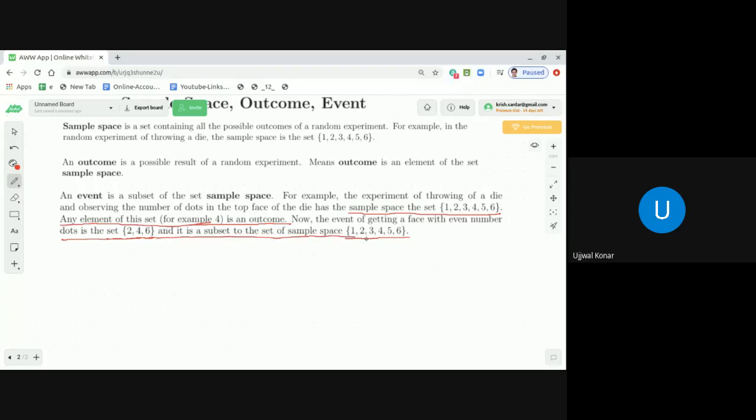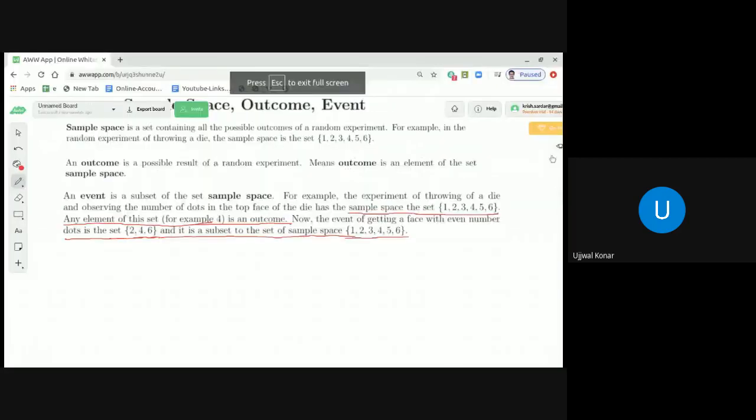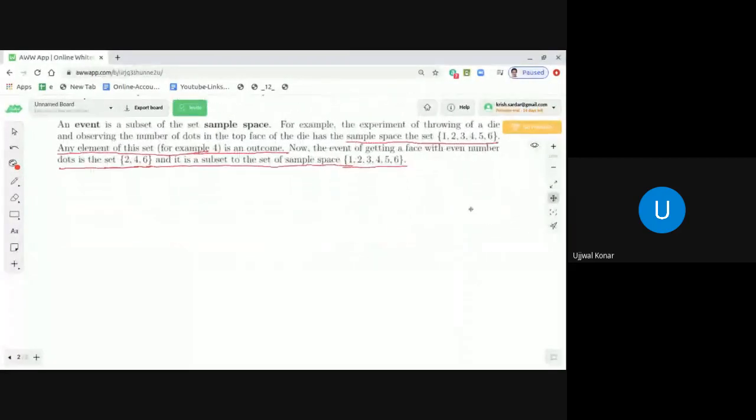Correct, dear students? So this is all about sample space, outcome, and event. Very important terminologies. Now, what we need to focus on in the events, there are different types of events, and we are going to concentrate on understanding those different types of events, dear students. I hope it is absolutely clear whatever we have discussed so far.